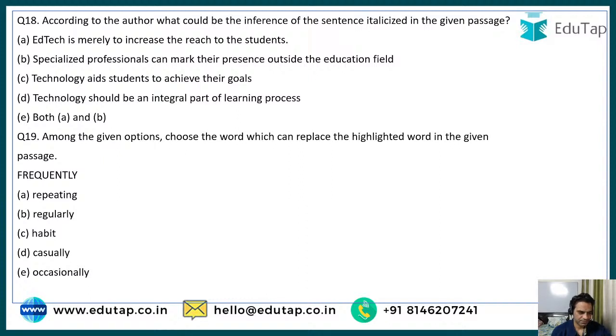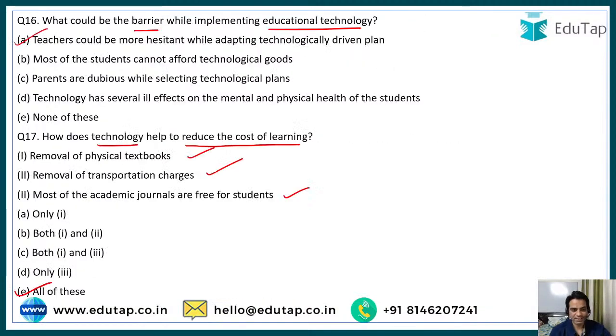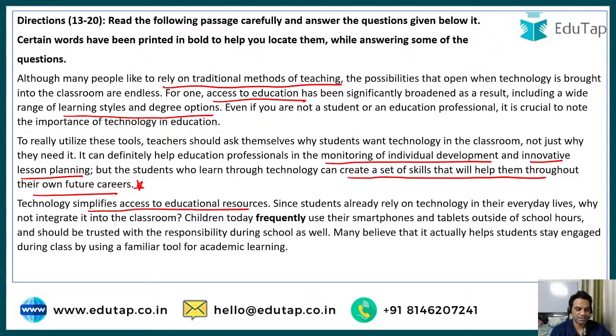Frequently is not habit. So you have to replace the word. The correct option here is option number B. See, look at the sentence, guys. You have to fit the word there. So children today casually use their smartphones or regularly. They regularly use their smartphones and tablets outside of school hours. So frequently is synonymous to regularly.